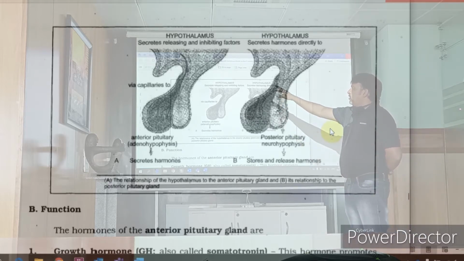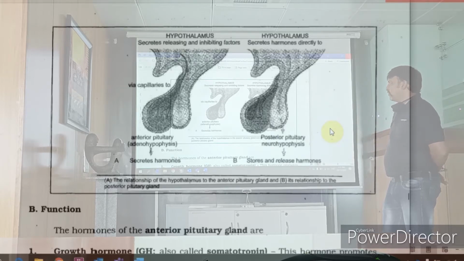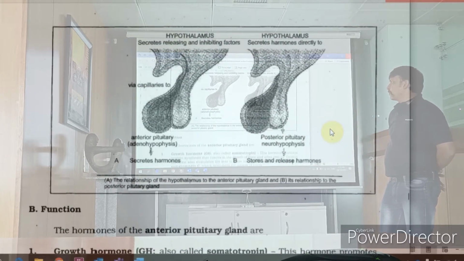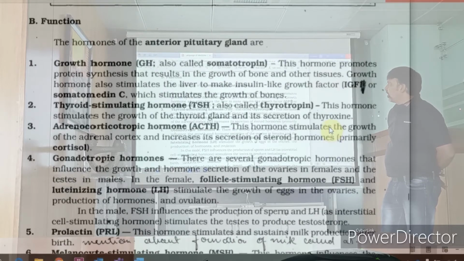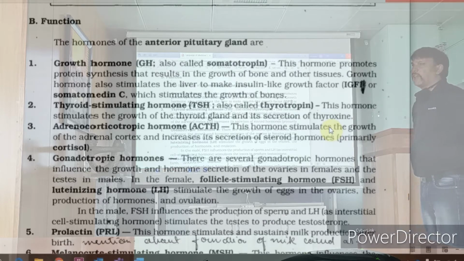The same diagram explains that the hypothalamus releases and inhibits factors via capillaries to the adenohypophysis, which secretes the hormones, whereas the hypothalamus directly sends hormones to the posterior, which stores and releases the hormones. All right. Now the functionality. You can just understand currently. Later there will be a table. You'll have to memorize the table.